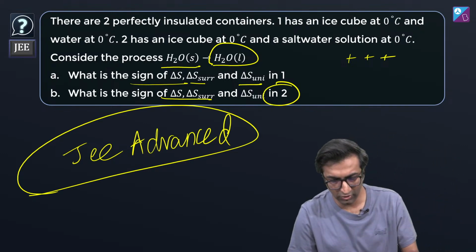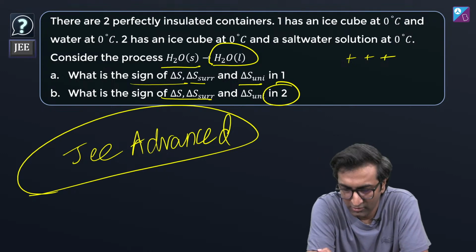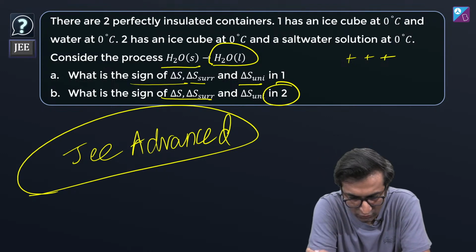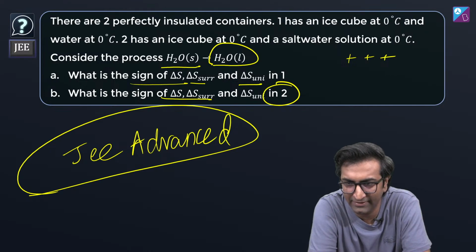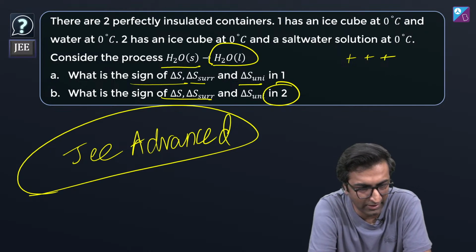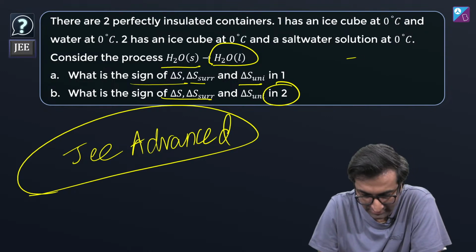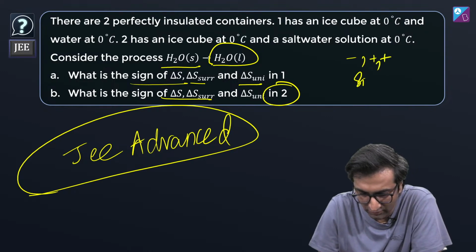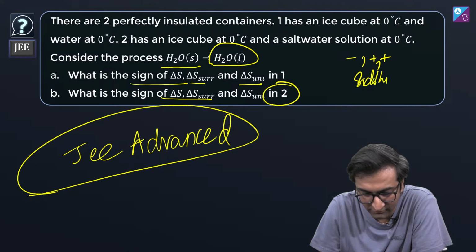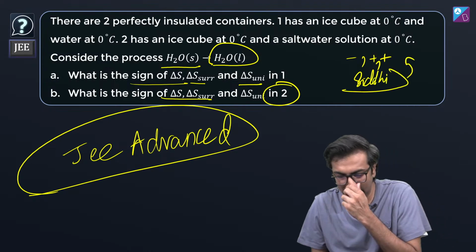ठीक है? What do you think about this? इस क्वेश्चन के बारे में क्या हुआ? कोई कुछ बोल नहीं रहा है, क्या हुआ? ज्यादा भारी हो गया पहला ही सवाल. Okay, thanks Siddhi. Siddhi is giving me some ideas. Siddhi is saying negative plus and plus. Siddhi, can you help me out with what was your reasoning behind this? Siddhi, इसके बारे में क्या था आपका reasoning?